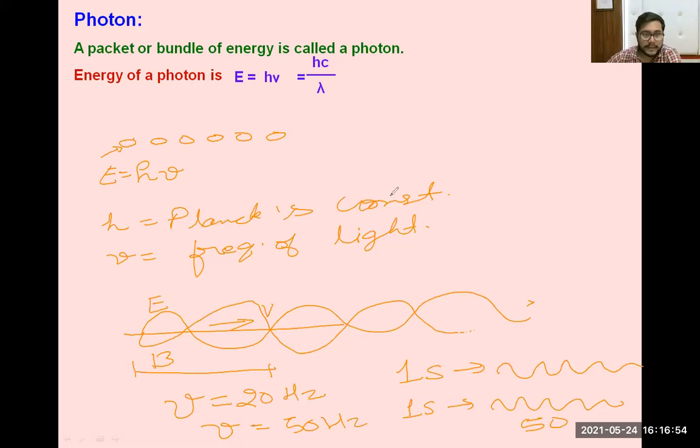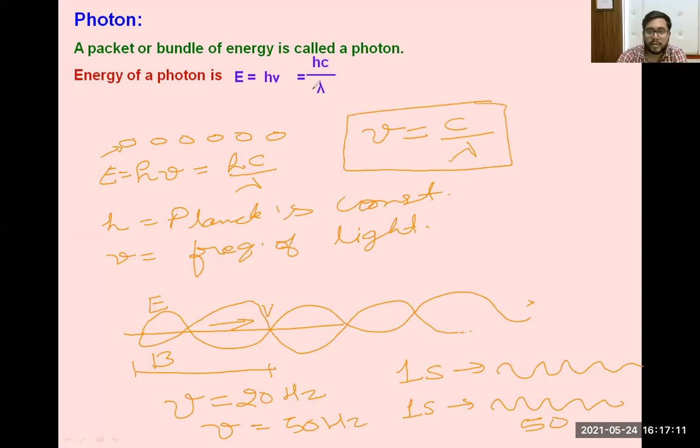Now, the energy can also be written as hc by lambda. It means the frequency is the speed of light divided by the wavelength of the wave. This is a very important relation for understanding the photoelectric effect.